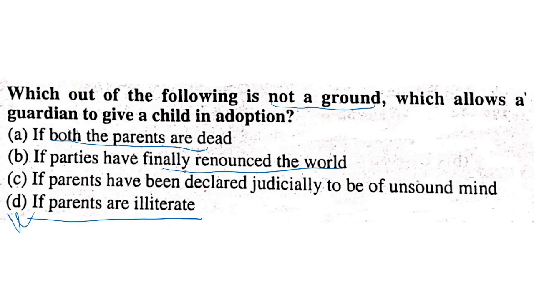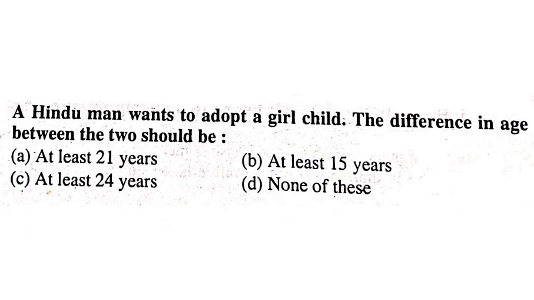D is the answer. A Hindu man wants to adopt a girl child. What should be the difference in age between the two? The age difference should be at least 21 years. A is the answer. There should be an age difference of at least 21 years if anyone is wanting to adopt.